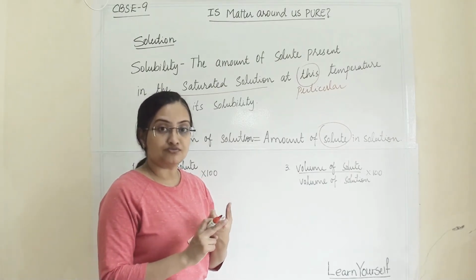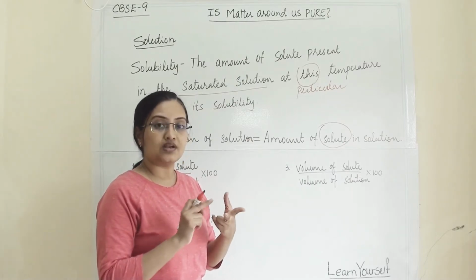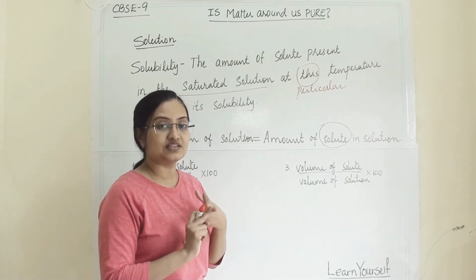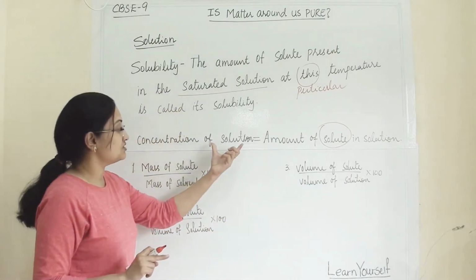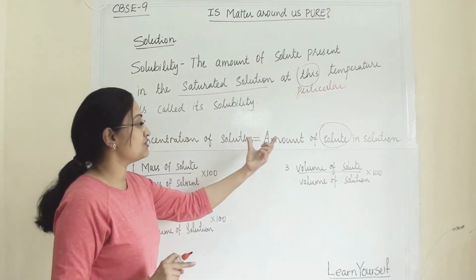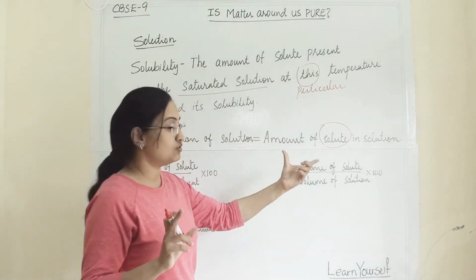When the amount of solute is less, it is termed a dilute solution. When the amount of solute is more, it is termed a concentrated solution. So concentration of a solution depends upon the amount of solute present in the solution.